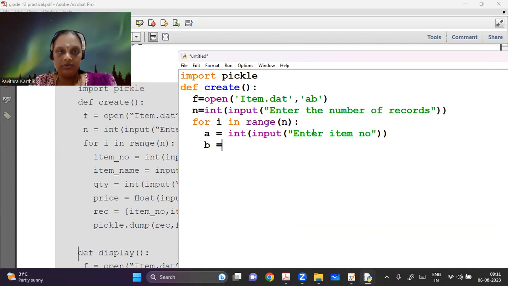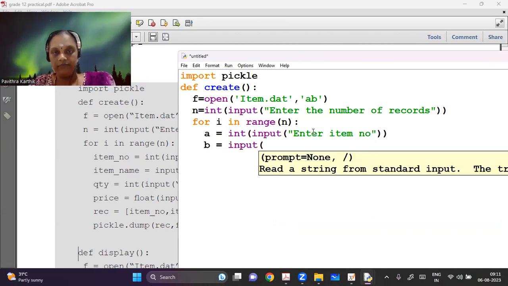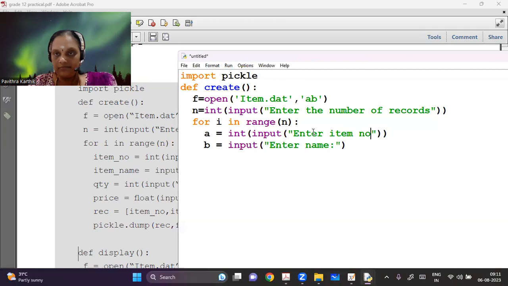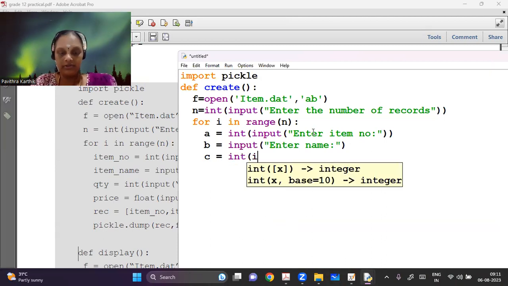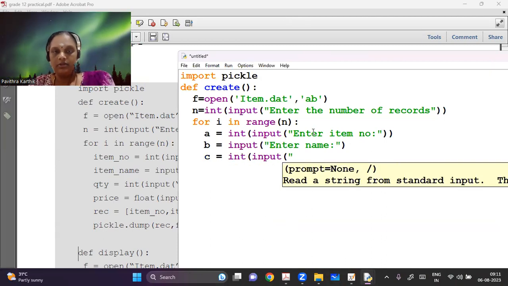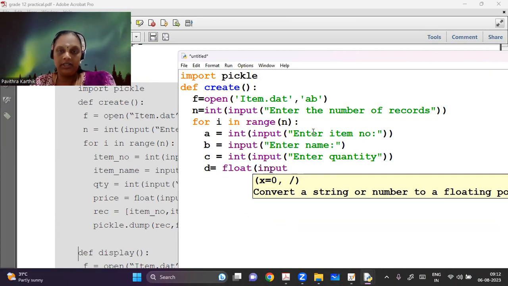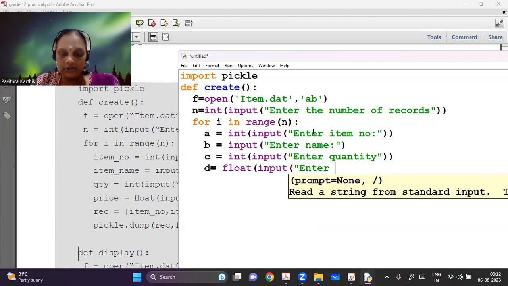B is equal to input because it's a name. Enter name. Then let's say C is equal to, I need how much I want, so quantity, so int input. I can also have a float here. And then let's say D is equal to float input. Enter price. So we are creating a record.